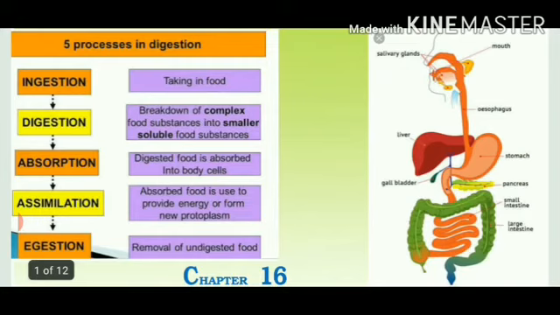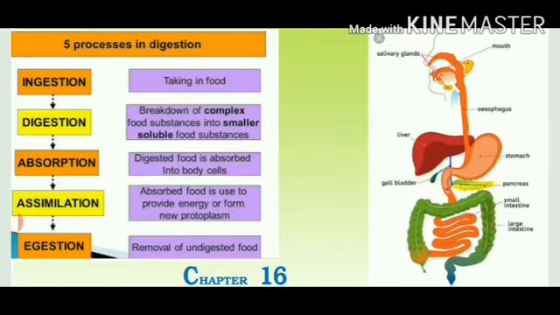The important processes that you have learned in this chapter are, number one, ingestion. Whenever you take in food through your mouth, this is called ingestion. When complex substances are broken down into simpler ones with the help of enzymes, it is called digestion. Number three, when simpler substances like glucose, amino acids, fatty acids and glycerol get absorbed by our blood, that is called absorption.